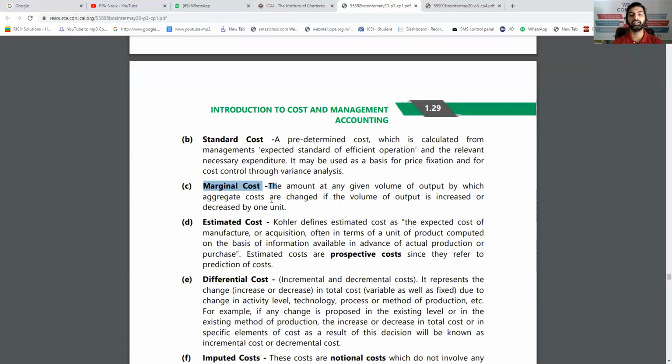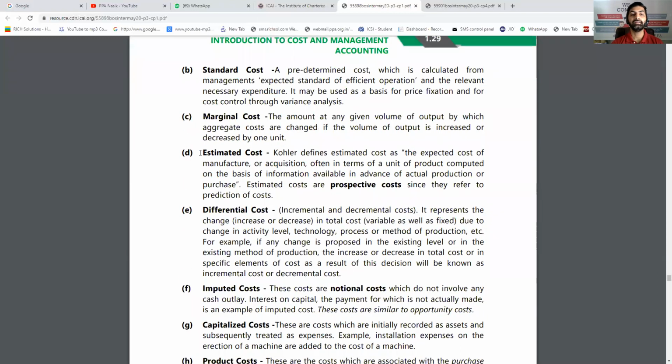Marginal cost is nothing but the variable cost. Estimated cost is the estimate made for the future without using any base, just a general estimation. Differential cost means when the decision changes, then some additional cost is to be paid. That is called differential cost.